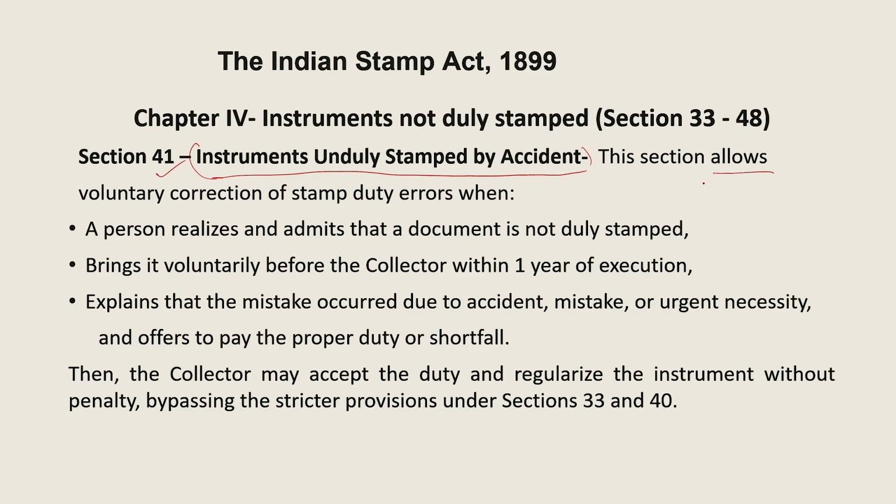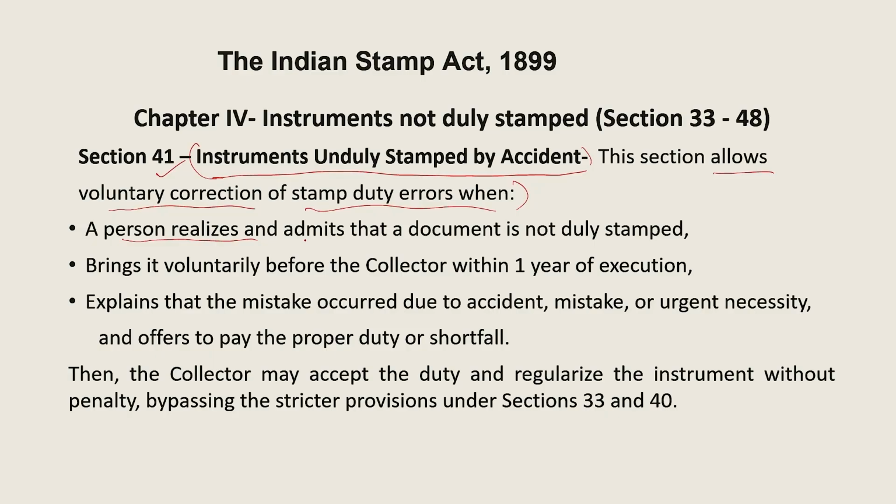So the section: allow voluntary correction of stamp duty error. Now the person who by mistake or unknowingly stamped a document, and later realized that it was by mistake or because of some ignorance, can correct that later. Now we have to see at what point of time and where he can mend or correct his mistake. See, when a person realizes and admits that the document is not duly stamped, right?